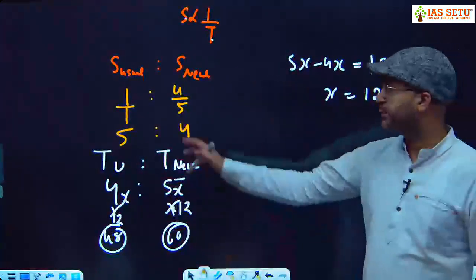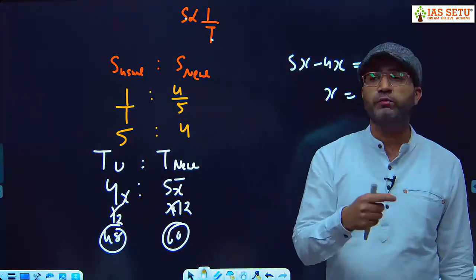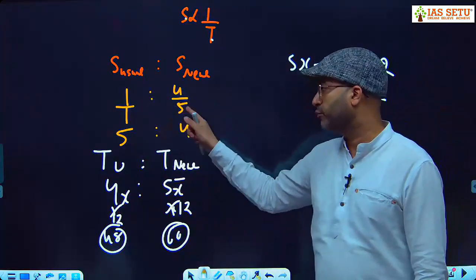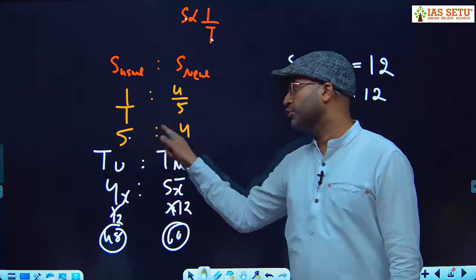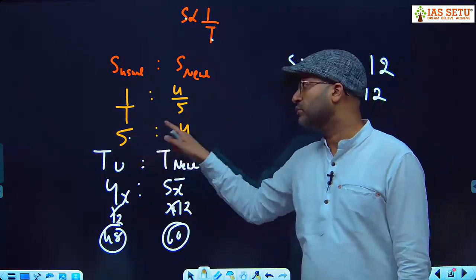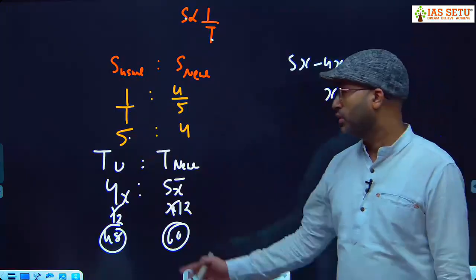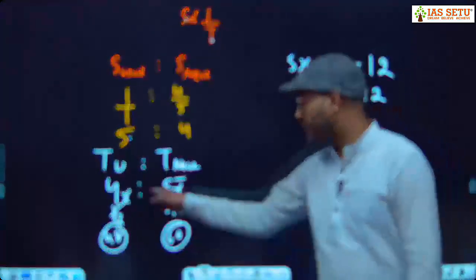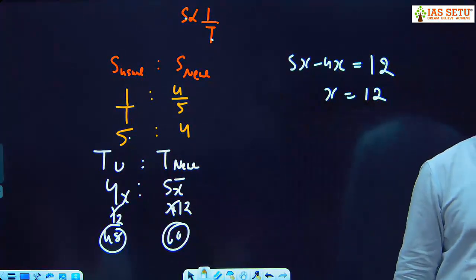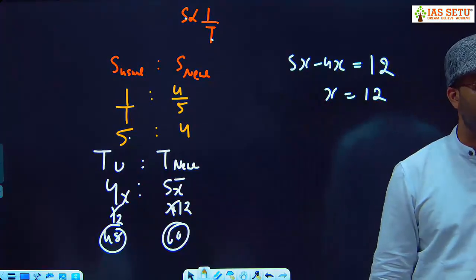I repeat, the speed ratio is given. I take usual speed 1. Today I walk with 4/5 of my usual speed. So 1 to 4/5, take 5 to the other side. Our ratio is coming 5:4. But since speed and time are inversely proportional, if the speed ratio is 5:4, the time ratio is 4:5. So it is 4x, 5x. The time difference mentioned in the question: I'm 12 minutes late. Generally, I need 4x time, but today I'm taking 5x time. I'm taking x minutes extra. I take 12 minutes extra.